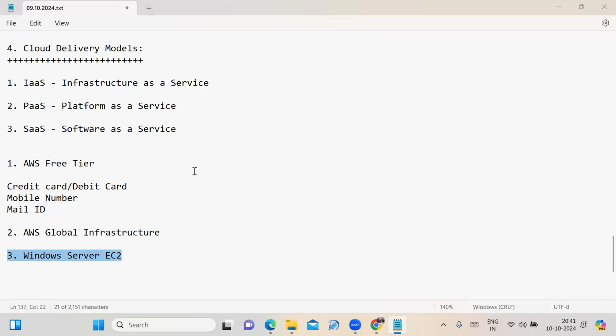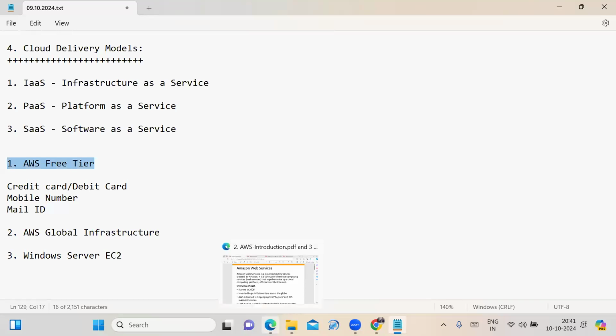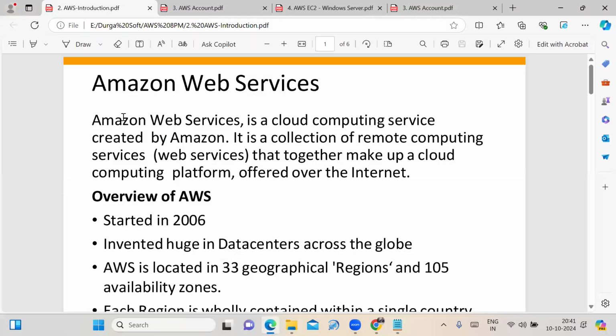Fine, friends. First, before creating your AWS free tier account, I have to explore the AWS introduction. AWS is Amazon Web Services. It's a cloud computing service created by Amazon. Its services started in 2006.